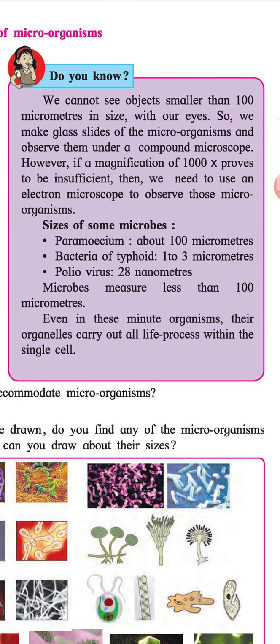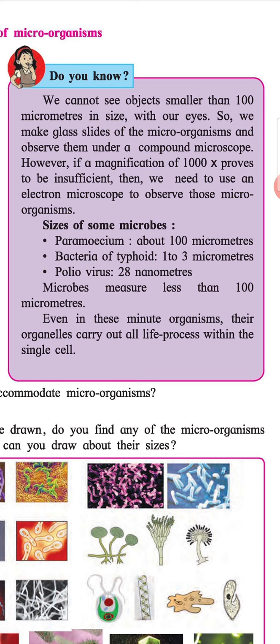Do you know? We cannot see objects smaller than 100 micrometers in size with our eyes. So, we make glass slides of the microorganisms and observe them under a compound microscope. However, if a magnification of 1000x proves to be insufficient, then we need to use an electron microscope to observe these microorganisms. Size of some microbes.